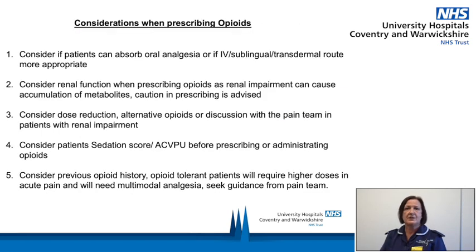Some more considerations when prescribing opioids. Consider if patients can absorb oral analgesia. Oral analgesia is the route of choice if this is available. If not, consider IV, sublingual or transdermal routes if this is more appropriate. Consider renal function when prescribing opioids, as renal impairment can cause accumulation of metabolites. Use caution in prescribing. Consider dose reduction, alternative opioids, or discussion with the pain team in patients with renal impairment.